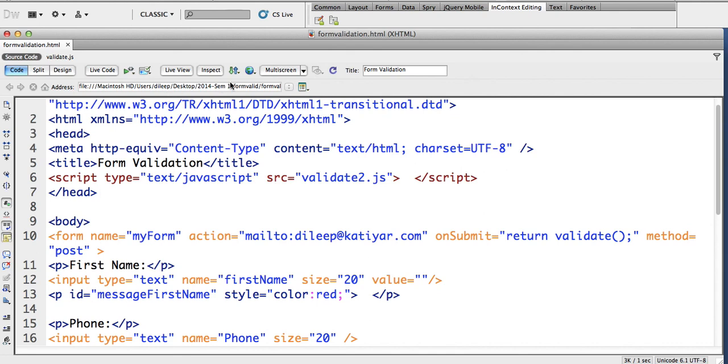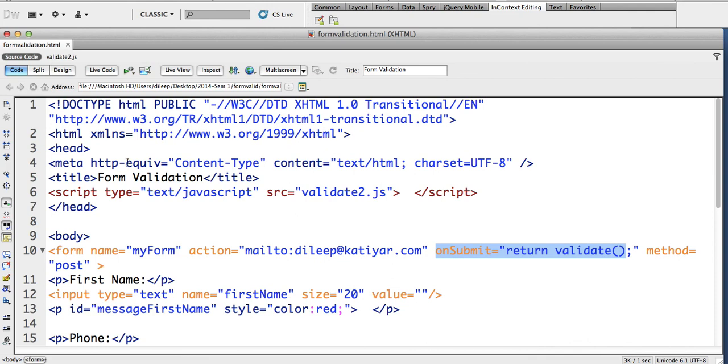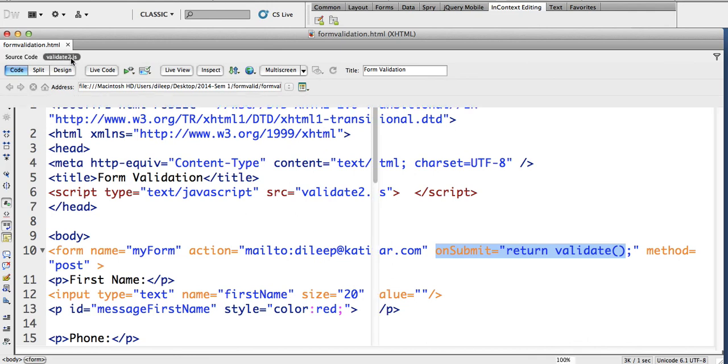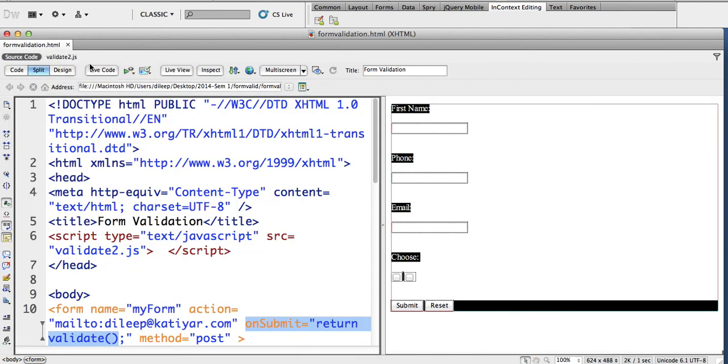But before that, there are a few things that you must understand about your form. So all of you, if you have passed assignment 2, you have a form. Your form should have a name. It should have an action. Now this action should take place only when the form is valid. For that, this onsubmit will go and try and look at a function called validate. My validate2 is empty, so I'll create it in a moment.